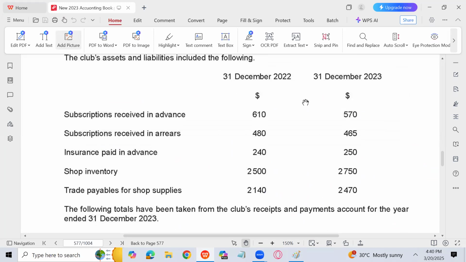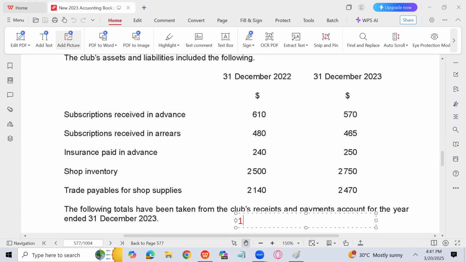Yes, bank account ही है. Receipt and payment account is basically bank account. You don't need to worry for that. So it's quite simple. Now you can add up the assets. They are 465, 250. Can you calculate it for me? 465 plus 250 plus 2750 और plus 8770.